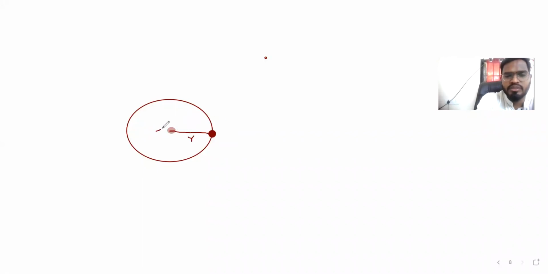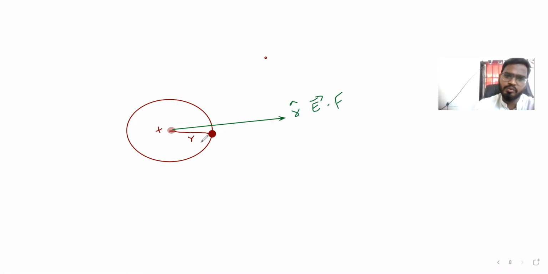We know this is a positive charge, so the electric field is going to be in the outward direction, r cap. The area direction for the small element is also outward. Let's take blue for this. It is in this direction, that is delta S vector, with direction n cap. Hope you understood.